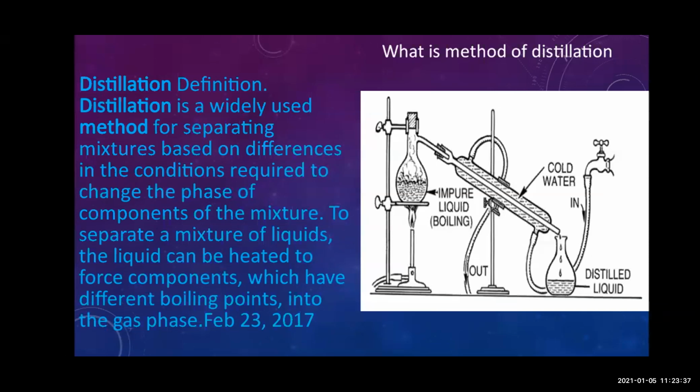Once again I will tell you, all the liquids are having different boiling points. For example, water is having 100 degrees Celsius boiling point. At 100 degrees Celsius the water starts boiling.